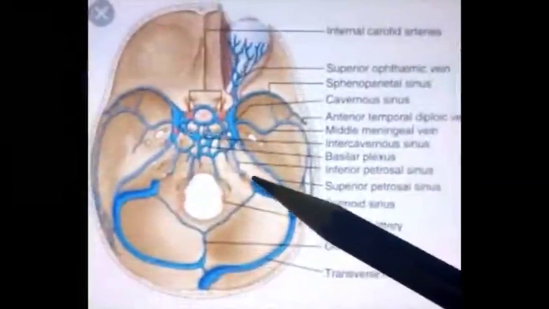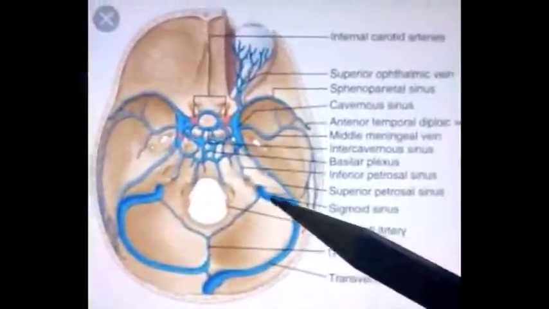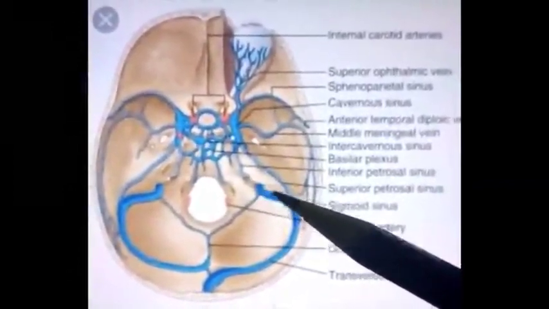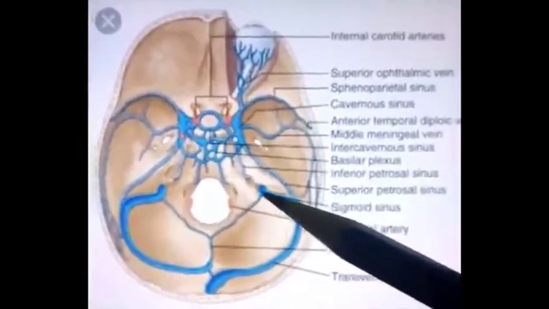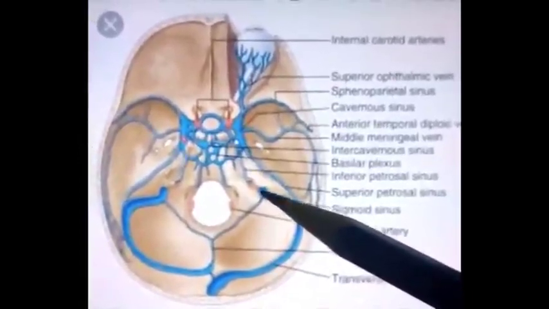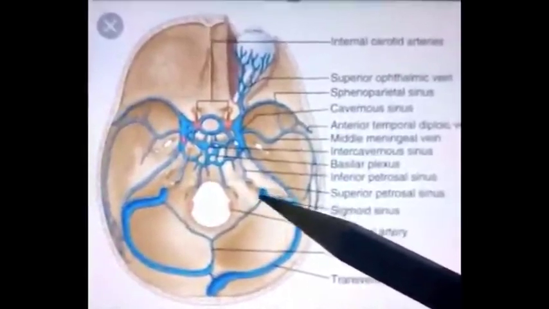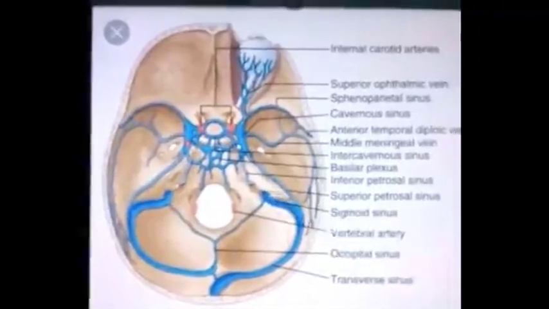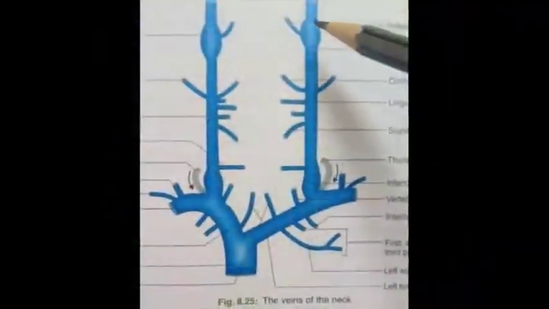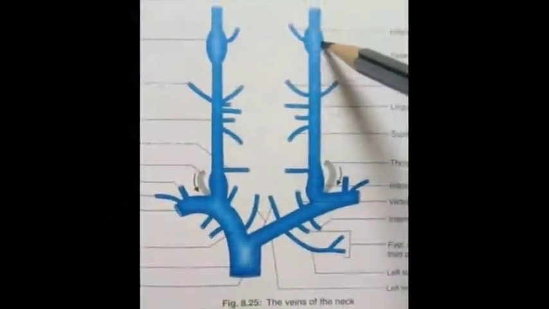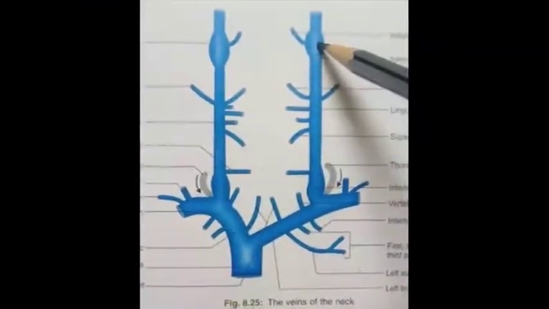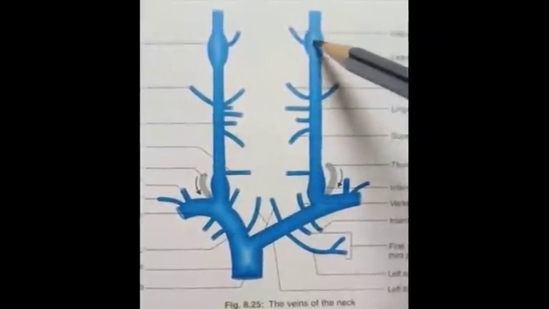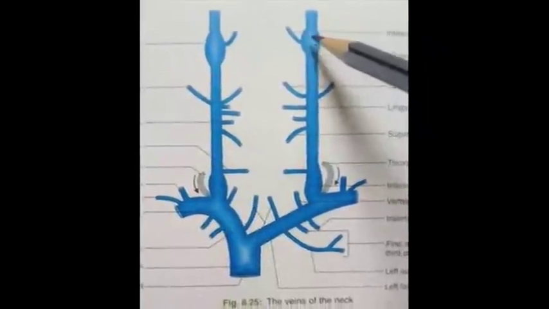So here we can see the last part of the sigmoid sinus. Here lies a foramen known as jugular foramen. So when this sinus, sigmoid sinus, crosses through the jugular foramen and comes out of the skull, it becomes the internal jugular vein. At the beginning of internal jugular vein, there is presence of a dilatation known as superior bulb of internal jugular vein. So this superior bulb lies in the jugular notch which lies very close to jugular foramen.